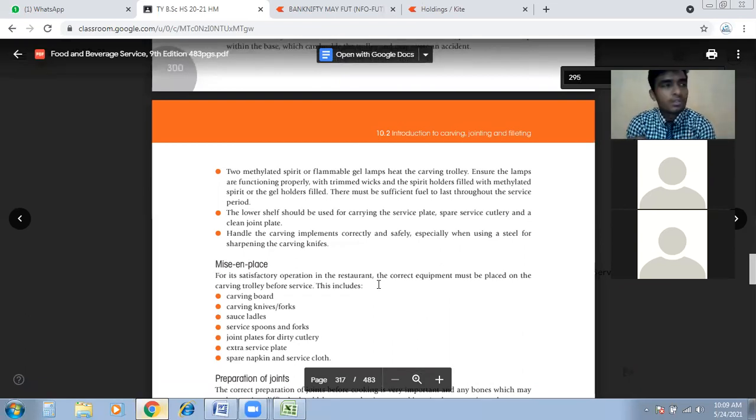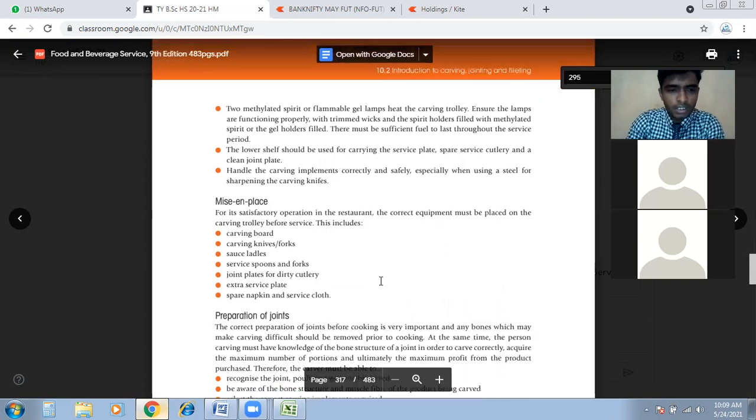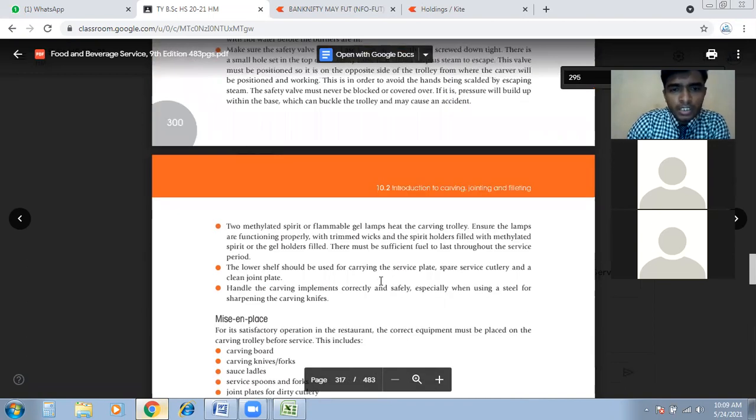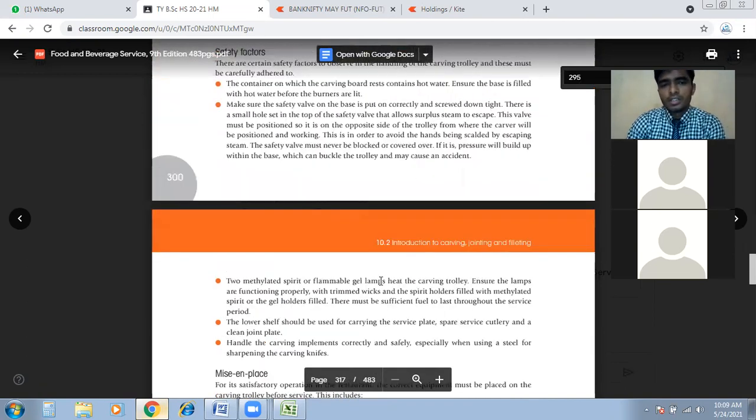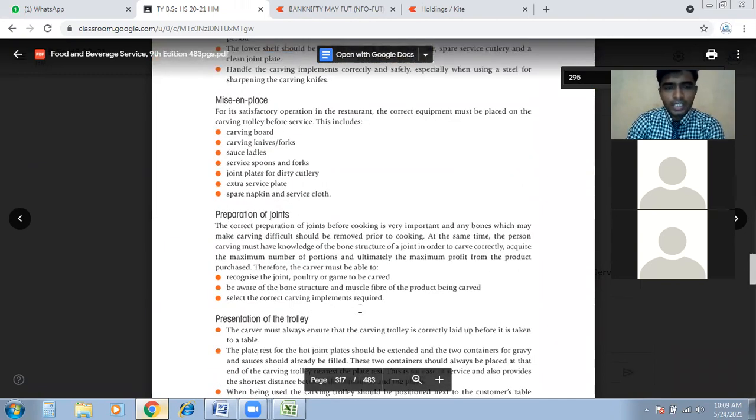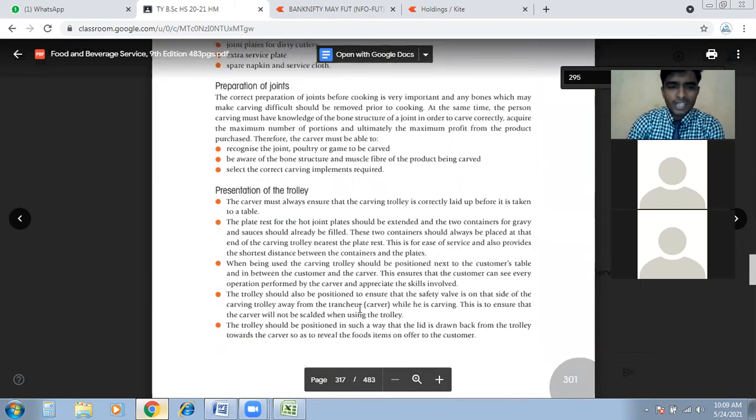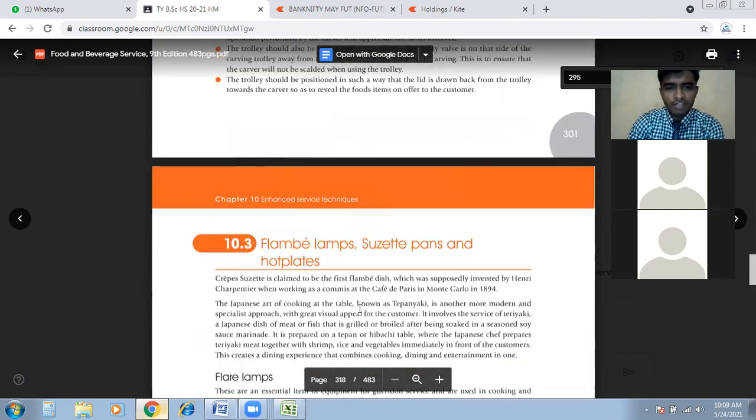When we prepare a particular dish in Garidon service and we get flame on the dish, that effect is the flambe effect. For that effect, we need some liquor spirits to catch the fire and create that flambe effect.